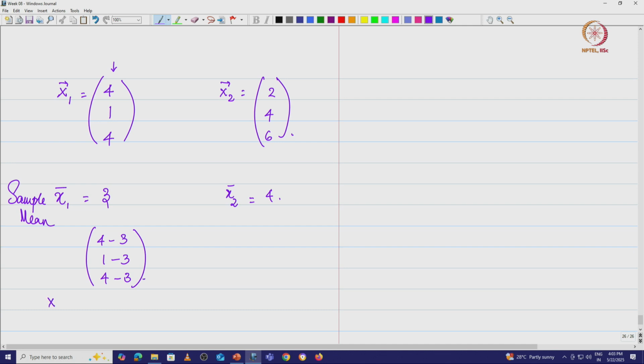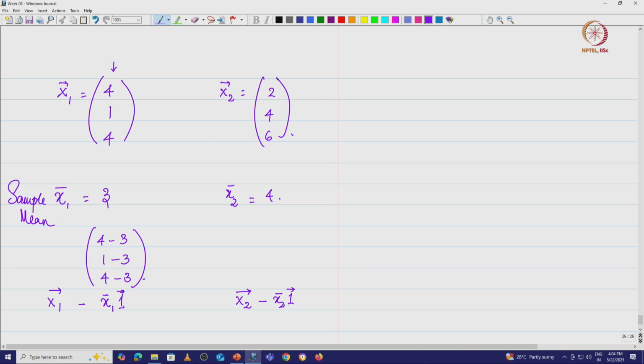Basically I have the x 1 vector minus x 1 bar into the 1 vector, where x 1 bar is the mean that I had. Similarly I will also compute the x 2 vector minus x 2 bar into the 1 vector. That is going to give me the deviation that I look for.